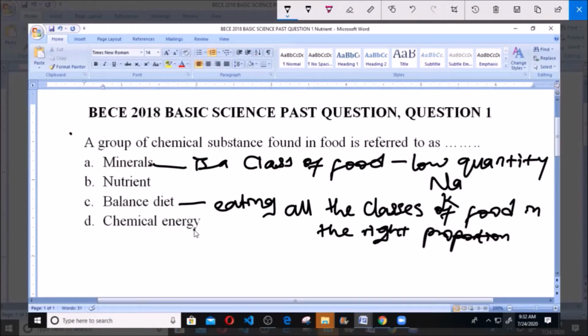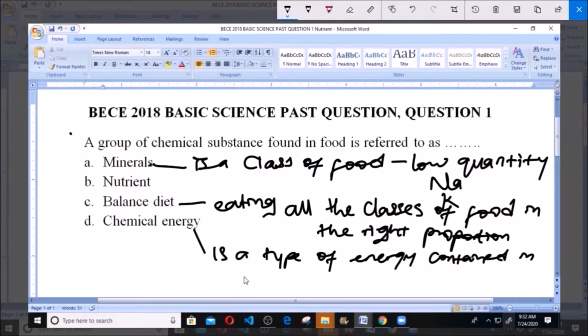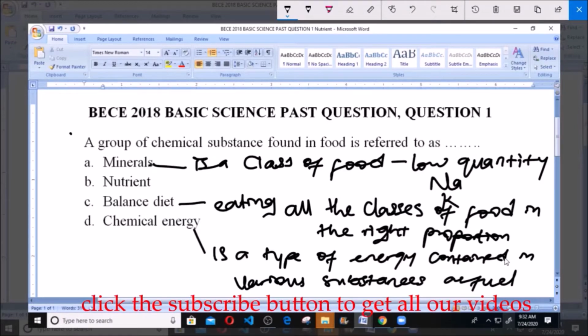Then chemical energy. Chemical energy is a type of energy contained in various substances referred to as fuel. Examples are food and wood. All these are fuel that contains what? Chemical energy.